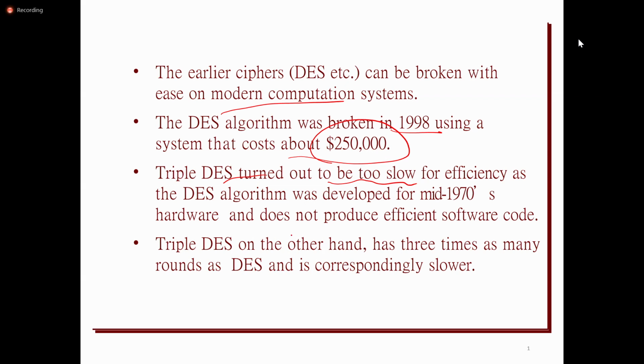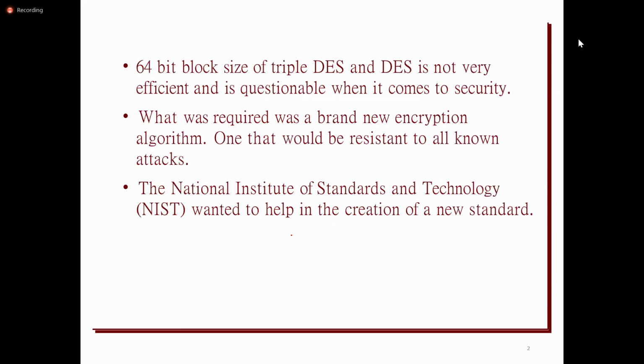In order to overcome the disadvantages of triple DES and DES, AES was developed. The block size of DES is only 64 bits, so every plaintext block has only 64 bits, which is a small amount of data. In real time, if we are sending any image or audio, it is represented in binary format with n number of bits. So a 64-bit block means a huge number of blocks.